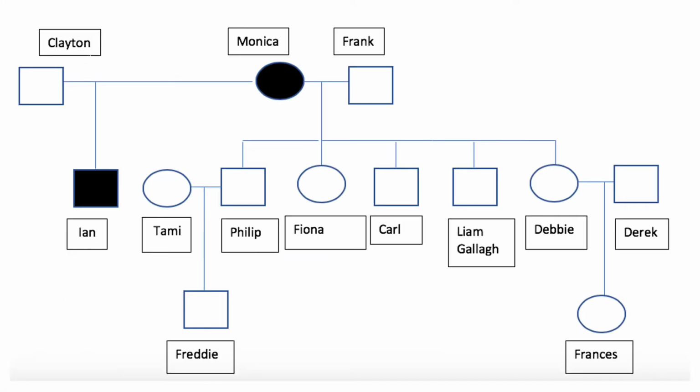So here's the pedigree of the Gallagher family. Monica and Frank are married, and Monica has bipolar disorder, and her 5 kids don't have the disorder, neither do her grandchildren. Monica also had a child with her other husband, and their son, Ian, has bipolar.